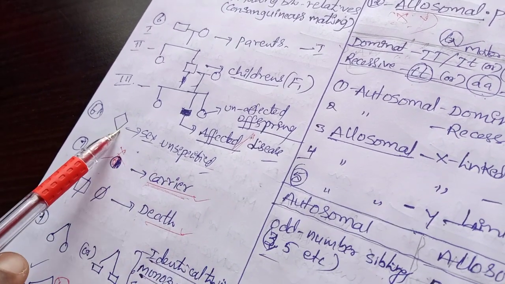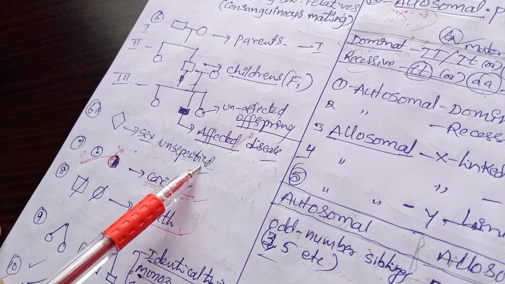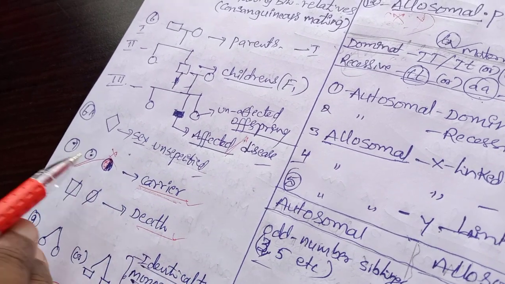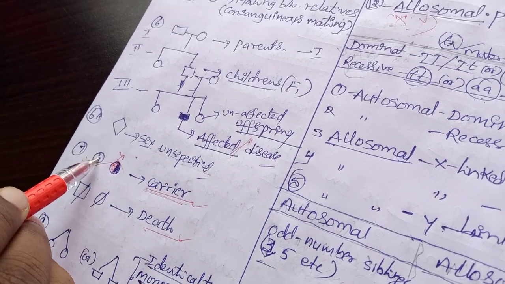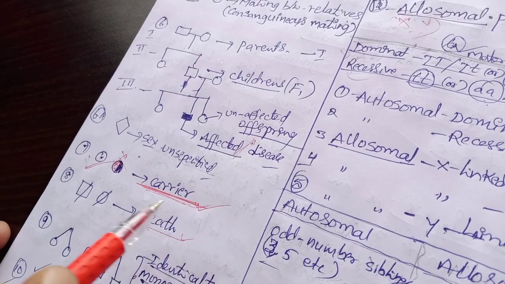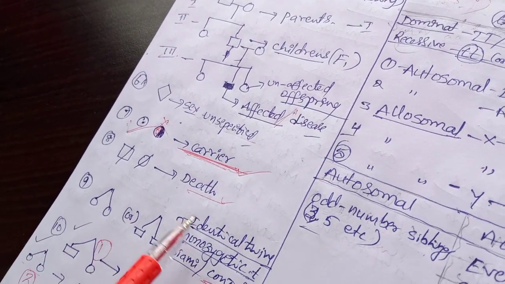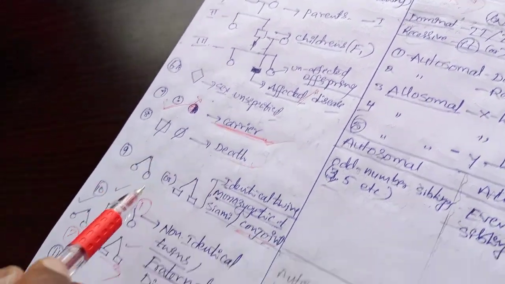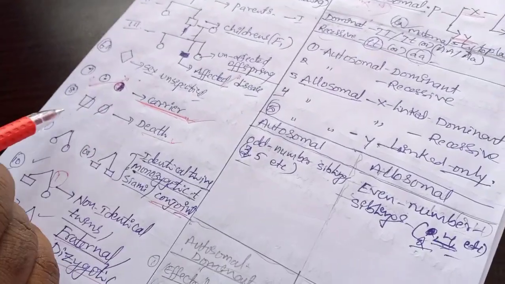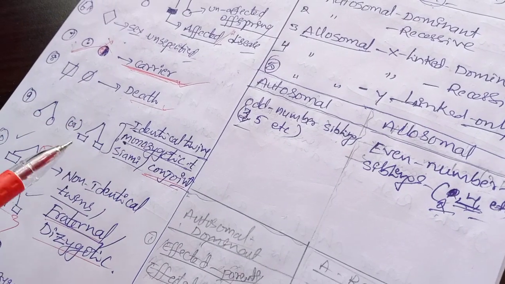This symbol we can use for sex unspecified. A circle with a dot in it means the carrier condition. Next, a line put through a symbol means death.